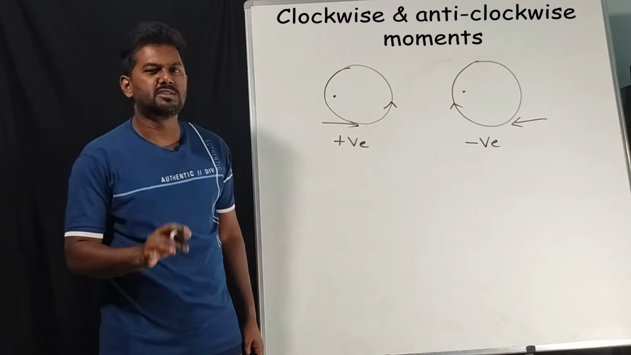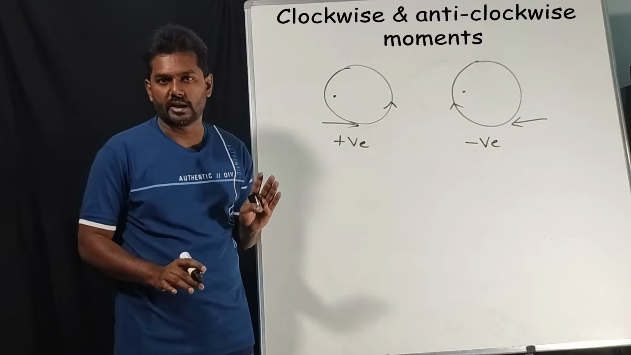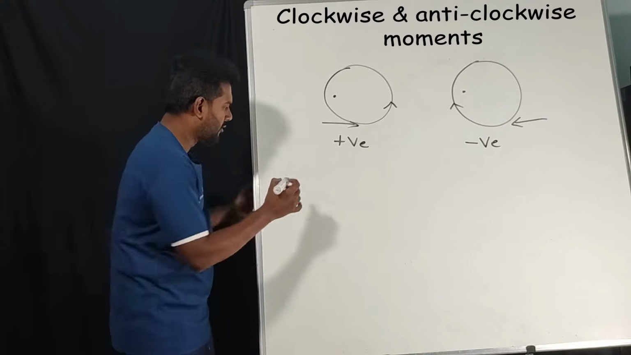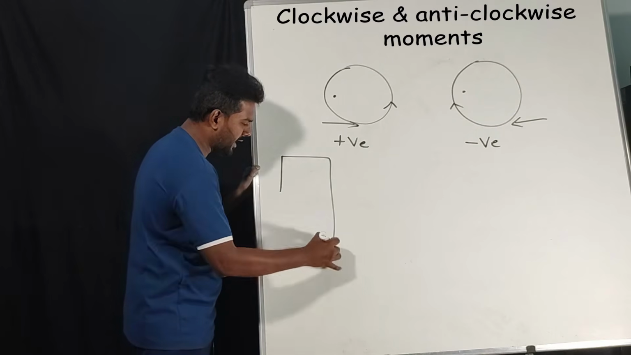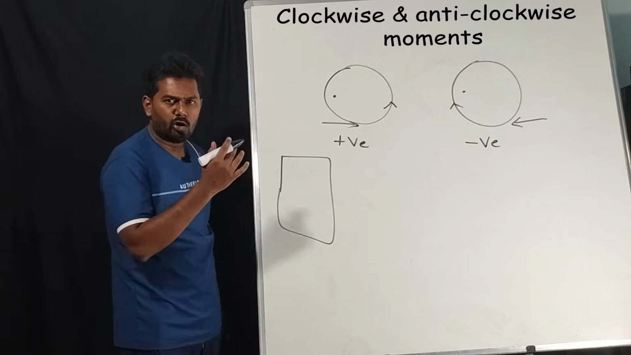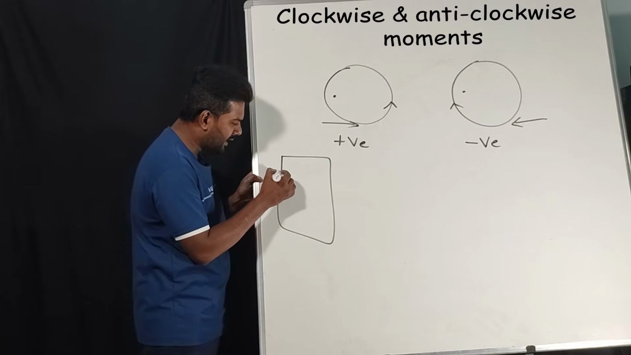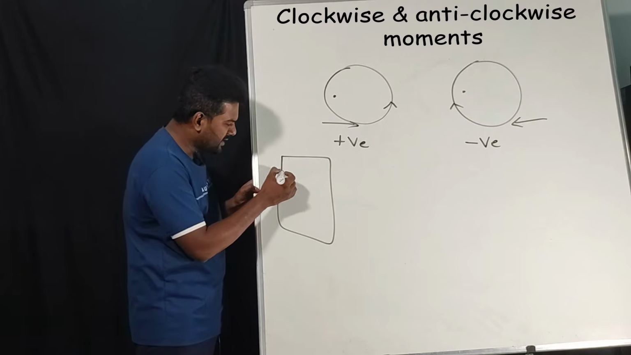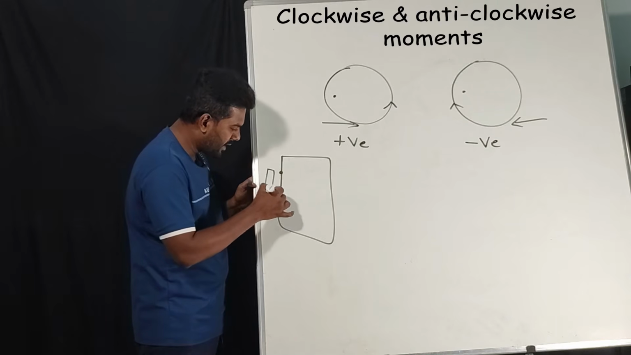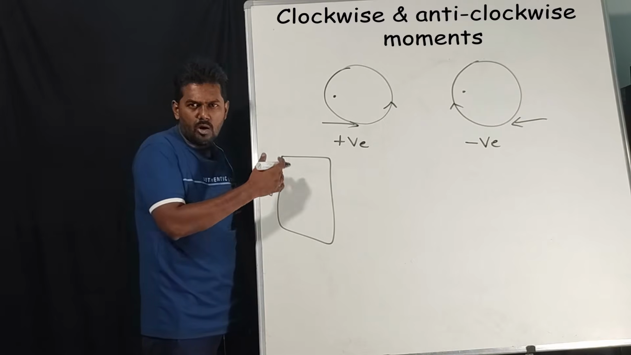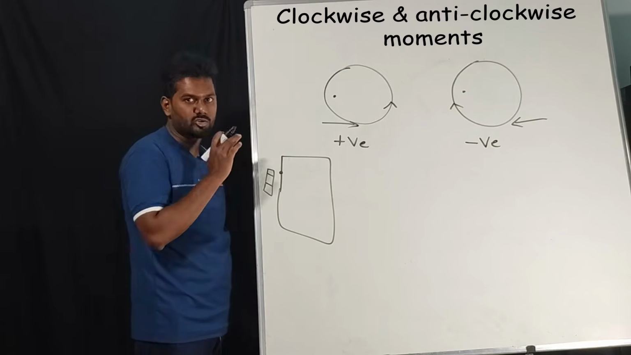So clockwise movements are always taken as negative. Now we'll talk about some examples of moment of force. First example, take a door. In a door there will be two corners, correct? One corner is attached to a wall. In this attachment there will be a hinge, correct? Screw type hinges at the one corner of the door which is attached to the wall.